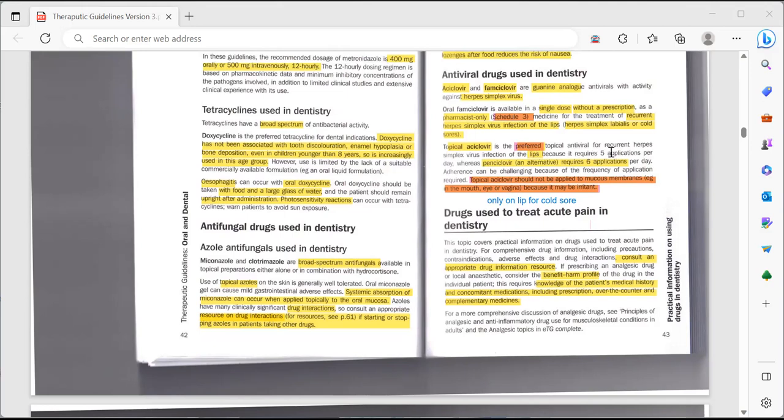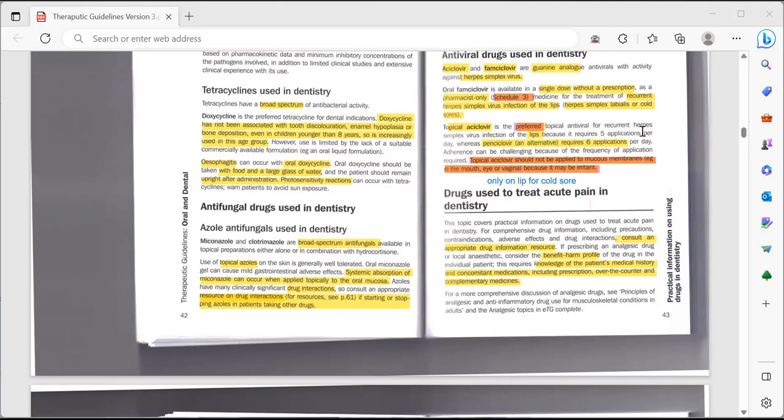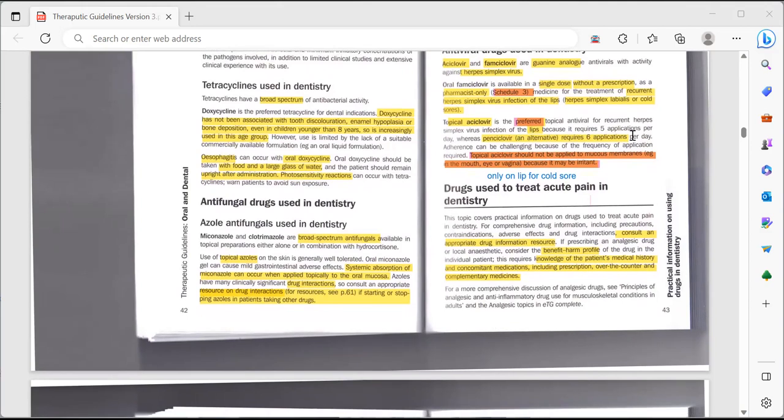It is the preferred topical antiviral for recurrent herpes simplex viral infection of the lip, because it only requires 5 applications per day, whereas the other topical antiviral, penciclovir, requires 6 applications. So that's the reason acyclovir is better than penciclovir, because it requires fewer applications per day.